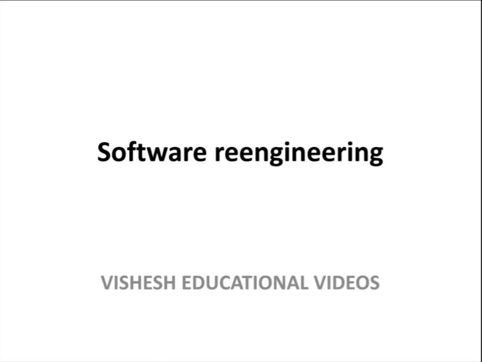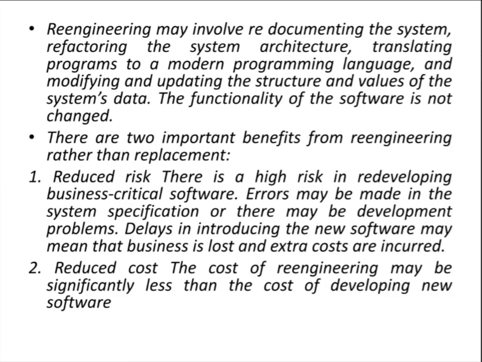So let me begin the explanation of software engineering. So re-engineering means what? Re-engineering means you are doing some changes, in simple words. Re-engineering may involve redocumenting the system, refactoring the system architecture, translating the programs to a modern programming language, and modifying and updating the structure and values of the system data.